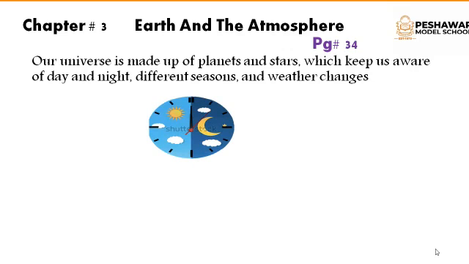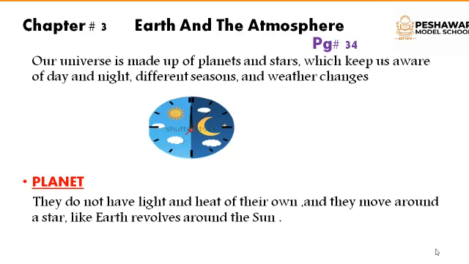Our universe is made up of planets and stars which keep us aware of day and night, different seasons, and weather changes. With the movement of planets around the earth, the day and night comes, and as well as we are able to know about the different seasons and the weather changes. So first of all, we will discuss the planet.